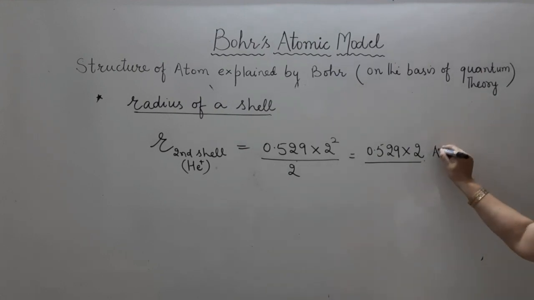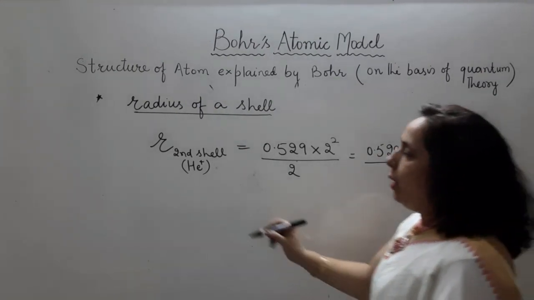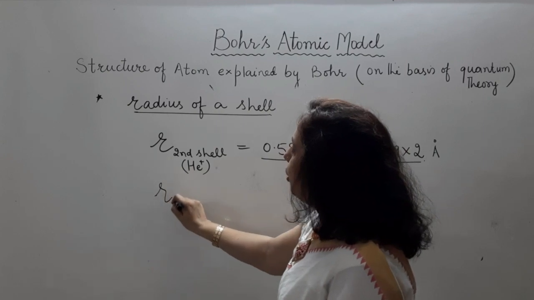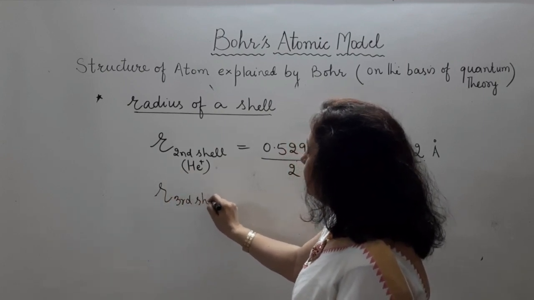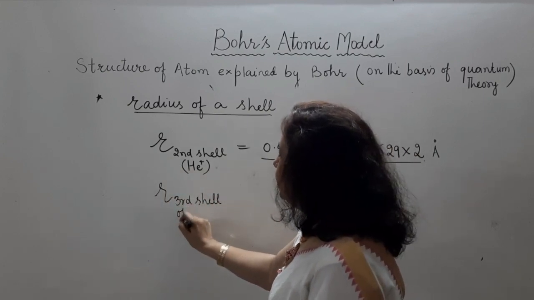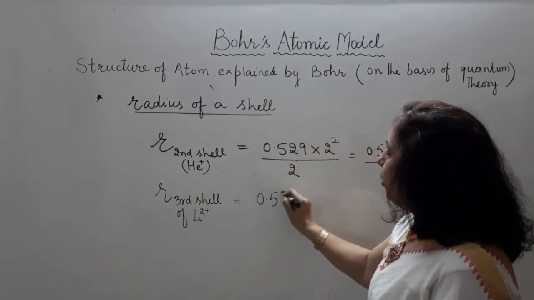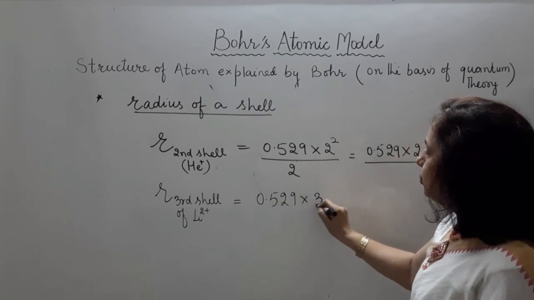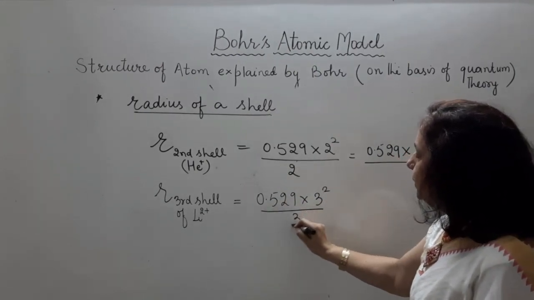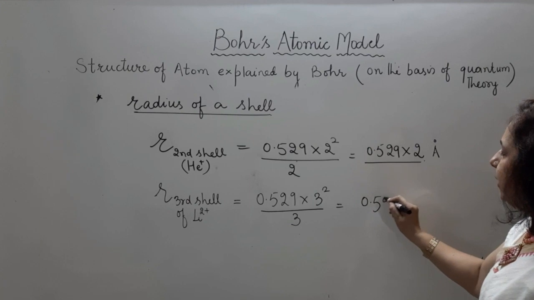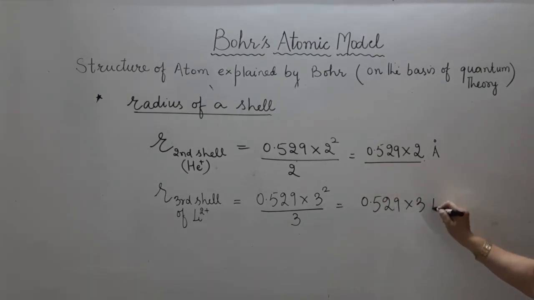So we can say this is in Angstrom, we can calculate the value. But if this value is for the radius of the third shell of Li2+, this formula will become 0.529 into 3 square by 3. It means you are left with 0.529 into 3 Angstrom.